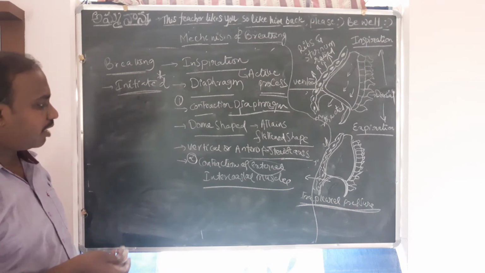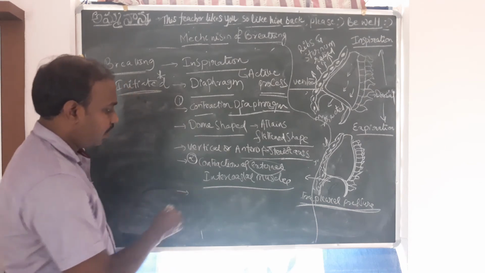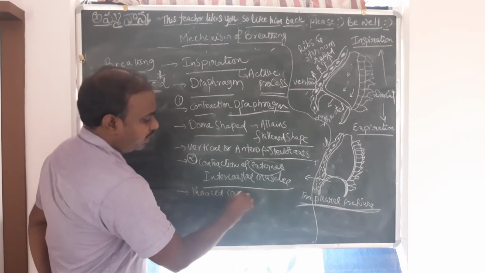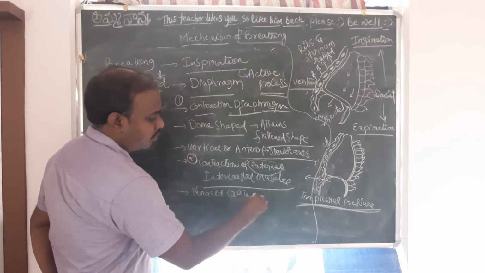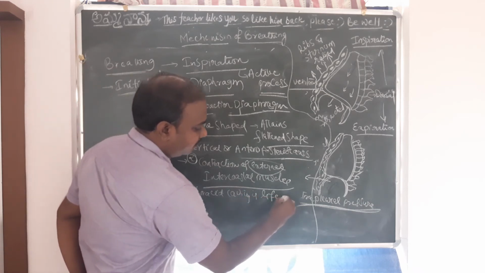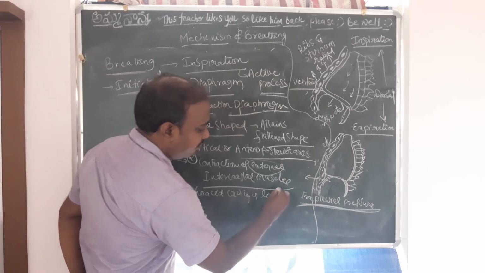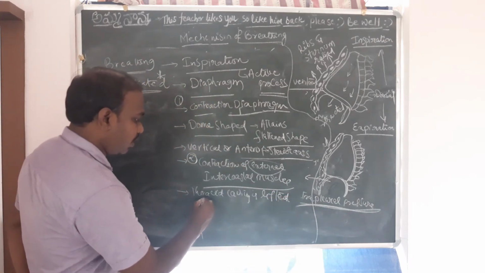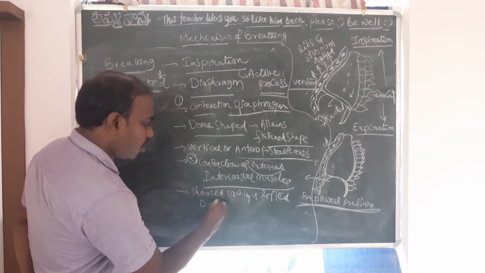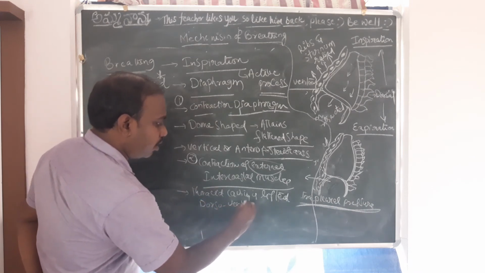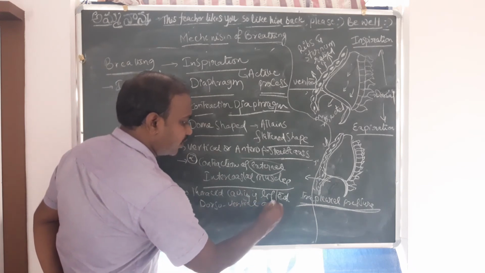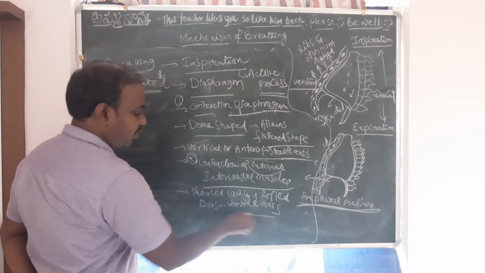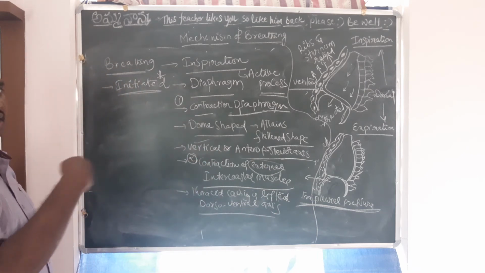As a result of that, what happens is, so here the thoracic cavity is lifted. The thoracic cavity is lifted in which direction? Which direction is dorso-ventral axis. If it is antero-posterior axis before, vertical axis, this one is dorso-ventral axis, dorsally and ventrally.